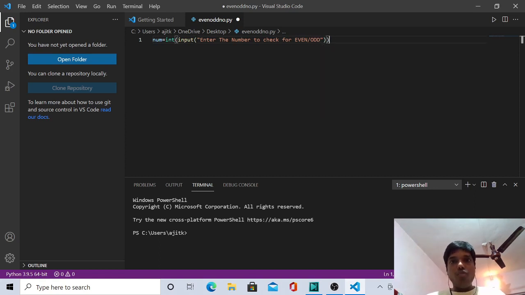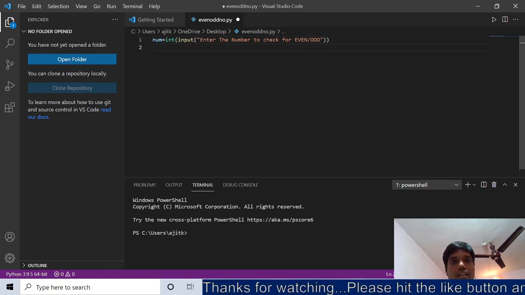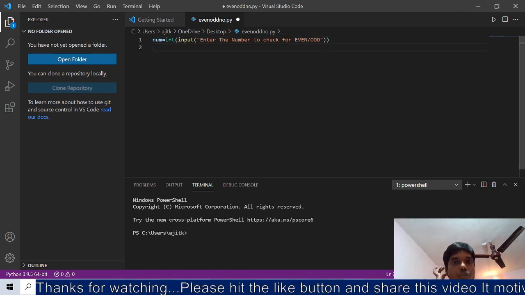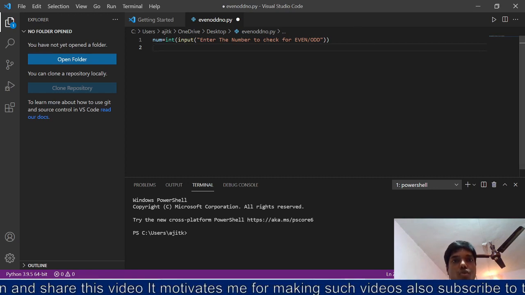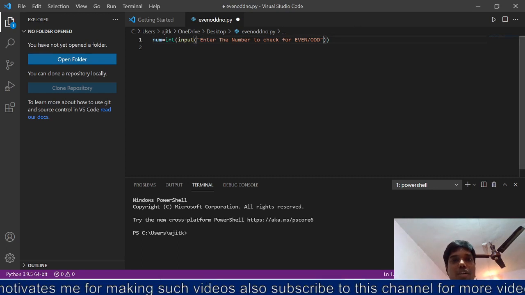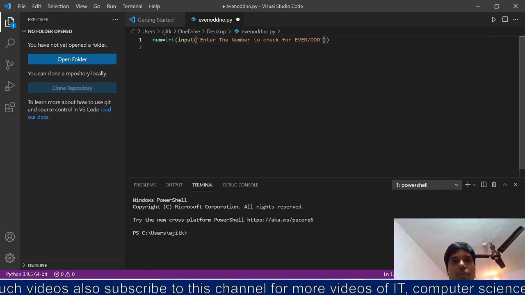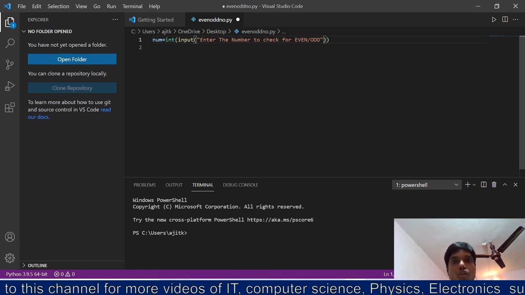So it is a user-generated message. You can write as per your wish, as what you like to write, within these double quotes. For example, you can say enter the number to check for even number or odd number, like this.